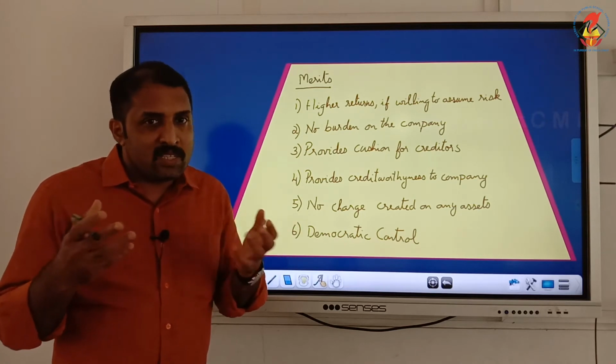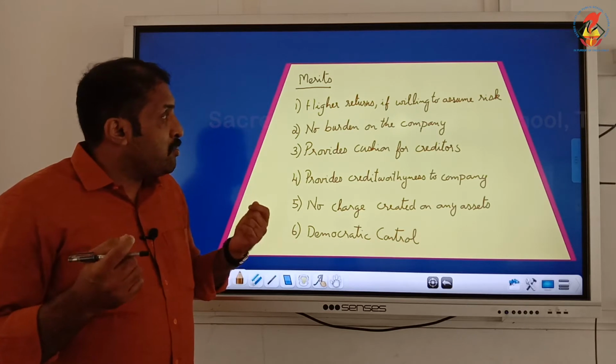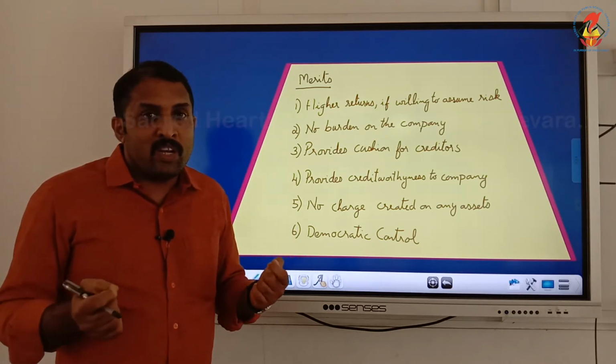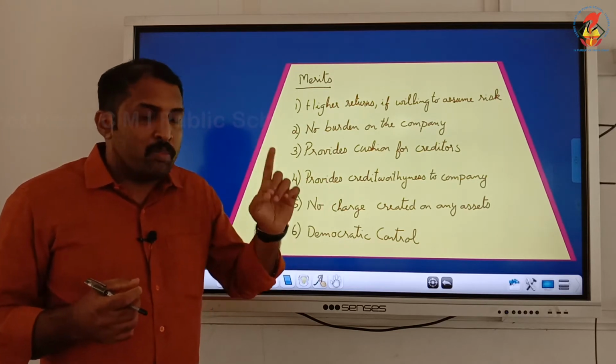If it is less, that means that's a risk. But here we are talking about they may get high returns if they are ready to take a high risk. So that's a benefit. Whatever is remaining, it will be for them.